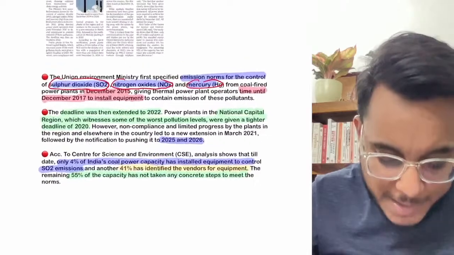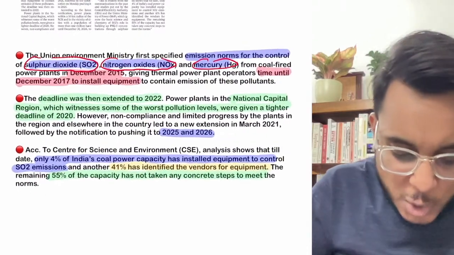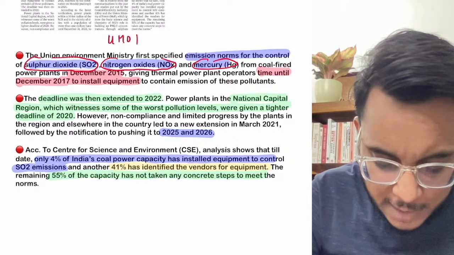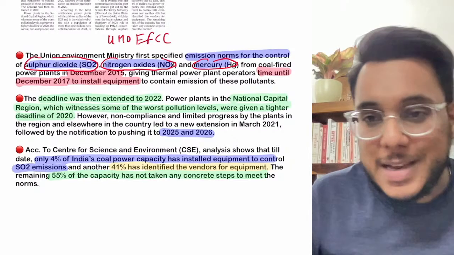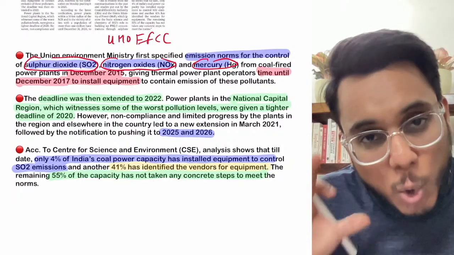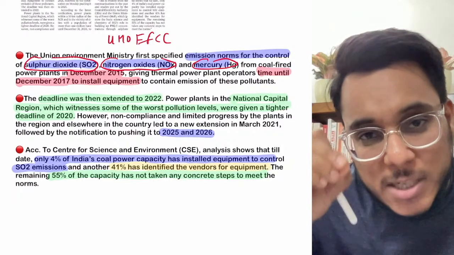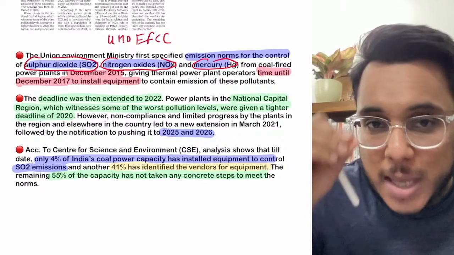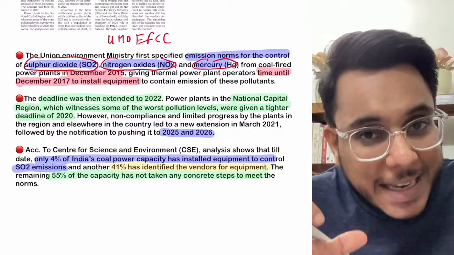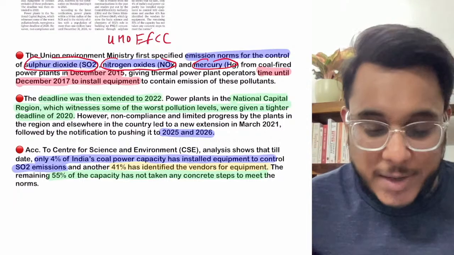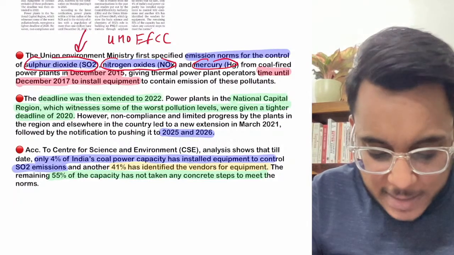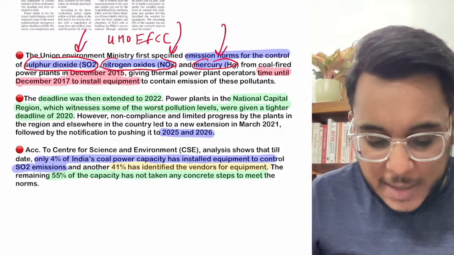Now, in this capacity, guys, what has happened? The Union Ministry of Environment, Forest and Climate Change has come out with draft notifications. It has provided that the coal-fired power plants need to install devices by which the pollution they are emitting can be minimized. They need to first clean the air, and only clean air should be released, and they need to extract the traces of sulfur dioxide, nitrogen oxide, mercury, etc.